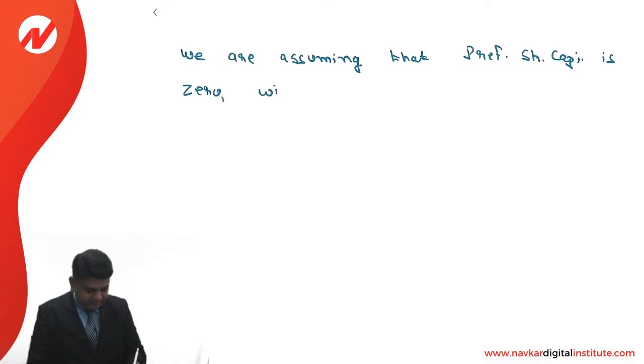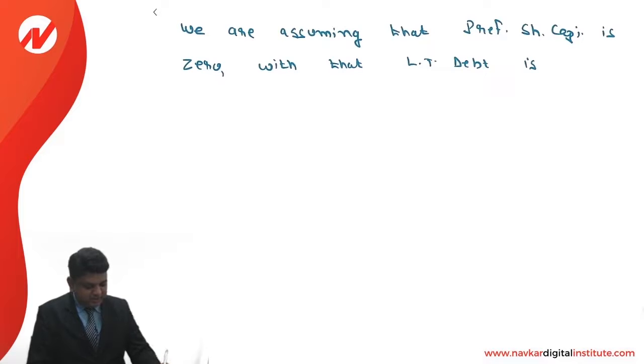With that assumption, long-term debt is found.